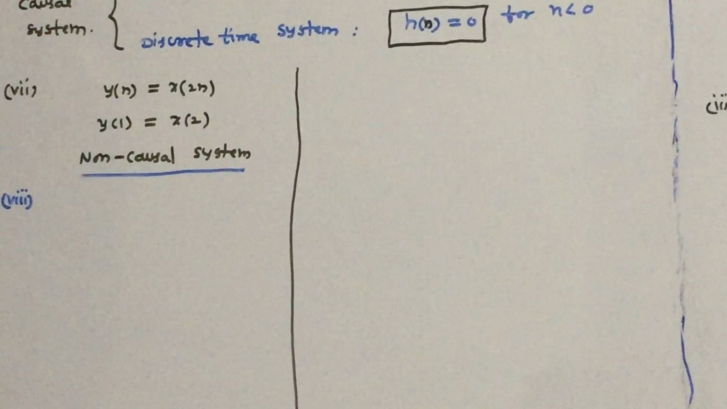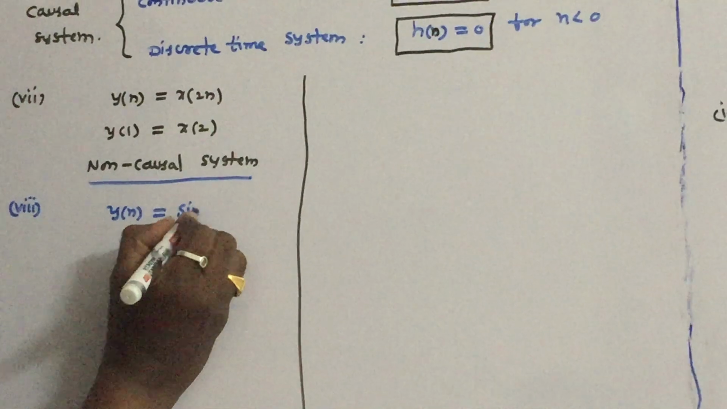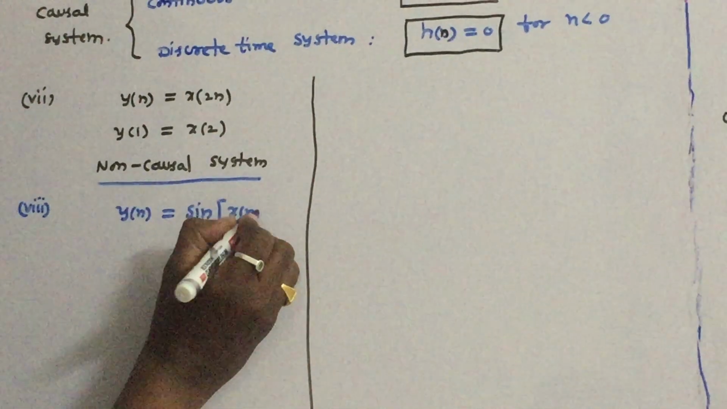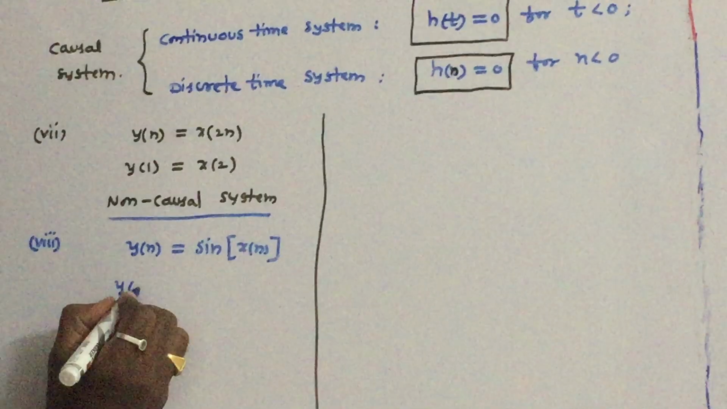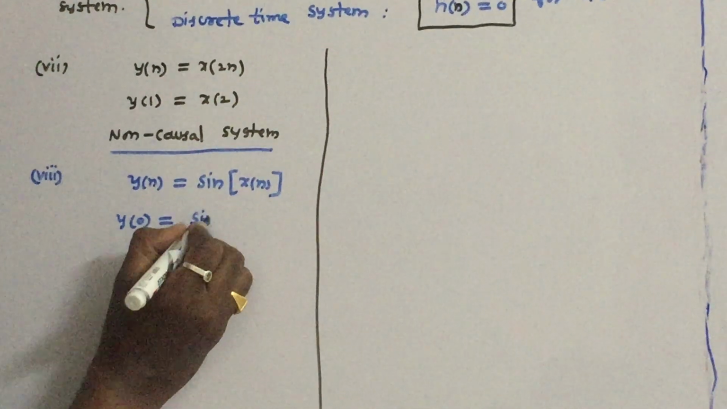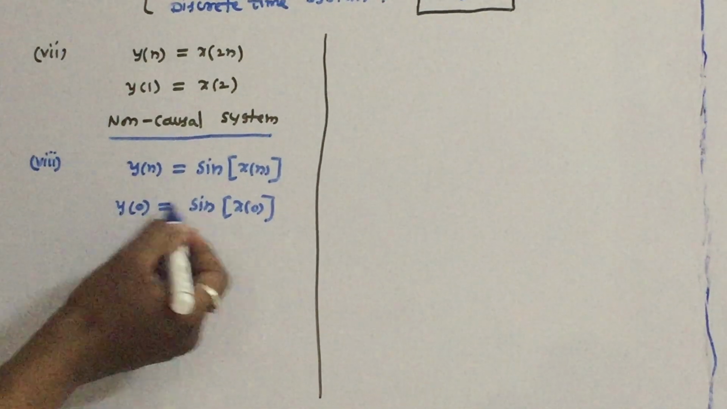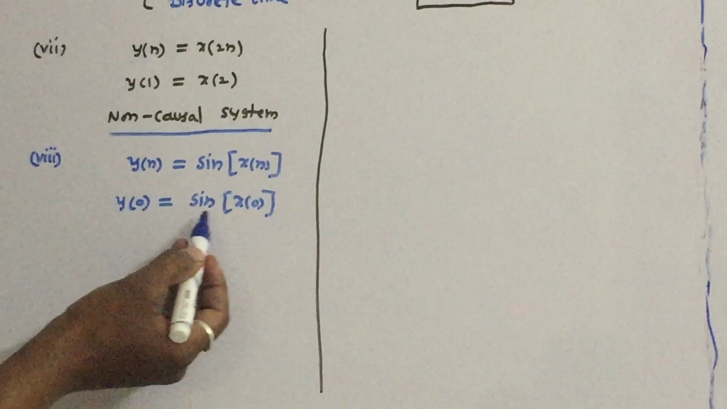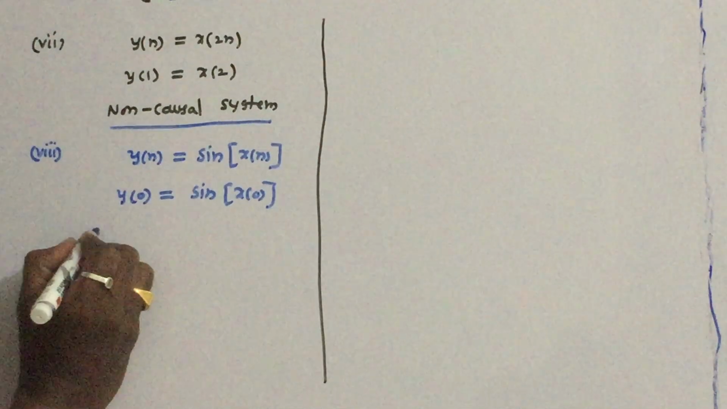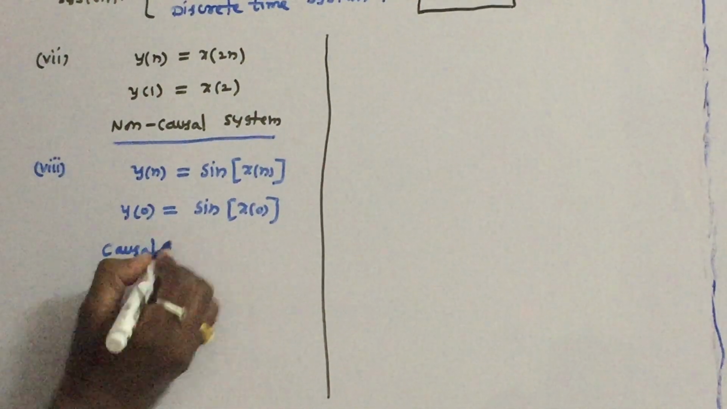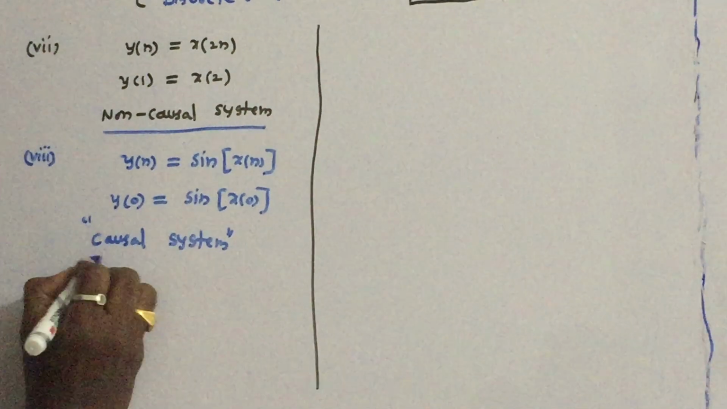So let us take the eighth example. y of n is equal to sine of x of n. If we substitute different values of n, for example sine of x of 0, or 1, 2, minus 1, minus 2, the output at any instant of time depends upon the present value of input. So this system is a causal system, and a static system as well.